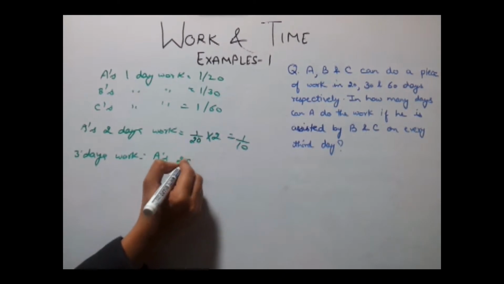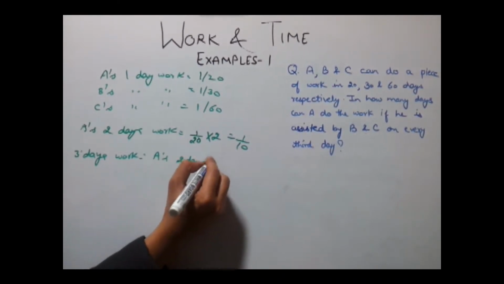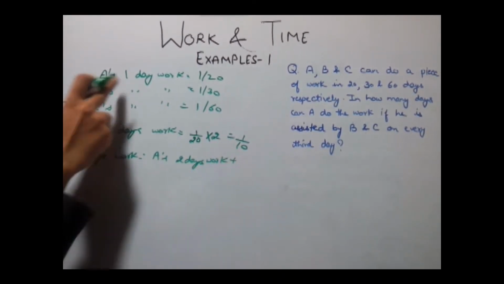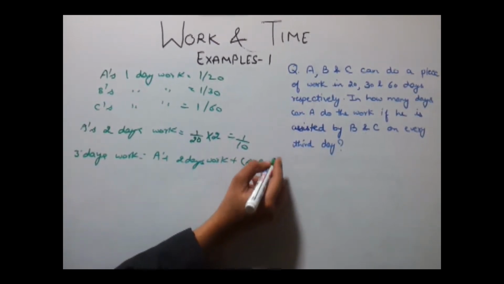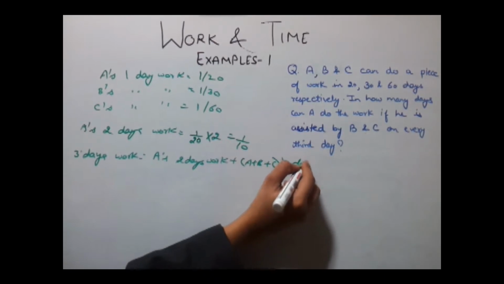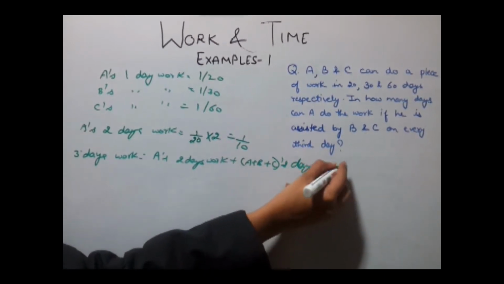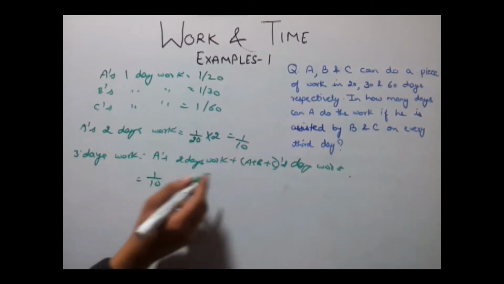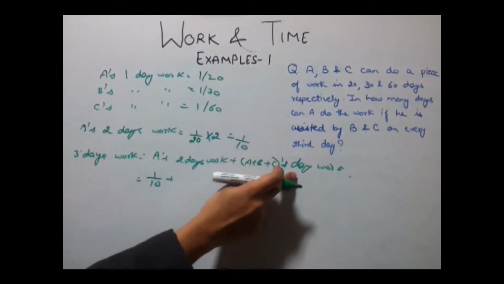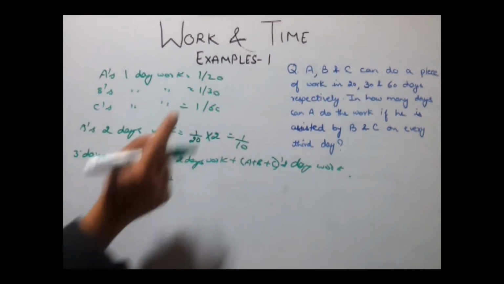A's 2 days work plus A, B, C together, their single day work. Now A's 2 day work is 1 by 10 and ABC's 1 day work would be the addition of all these.